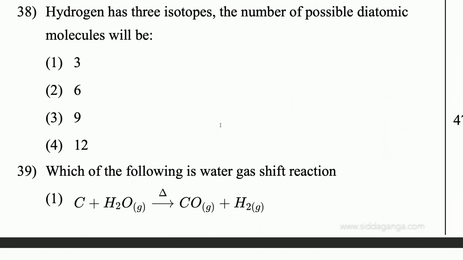Okay, so it is hydrogen. It is a simple question. Hydrogen has 3 isotopes, right? The number of possible diatomic molecules will be, options are 3, then 6, 9, and then the next one is 12, right?